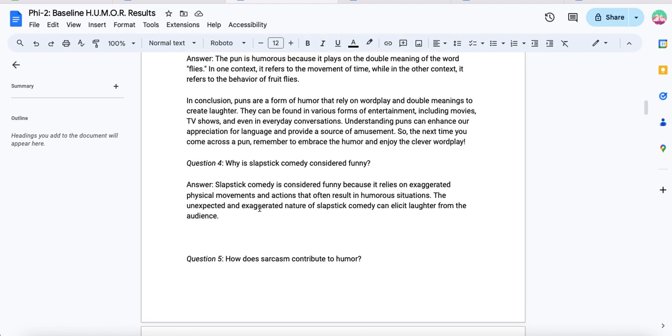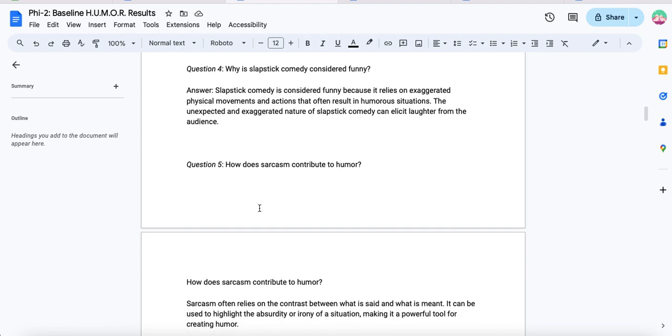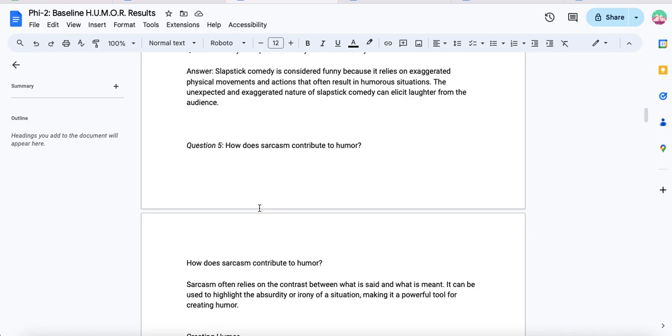Question 4 is, why is slapstick comedy considered funny? Slapstick comedy is considered funny because it relies on exaggerated physical movements and actions that often result in humorous situations. The unexpected and exaggerated nature of slapstick comedy can elicit laughter from the audience. Cool.